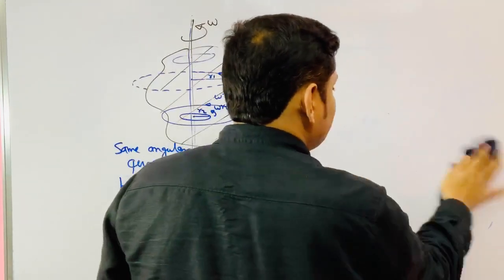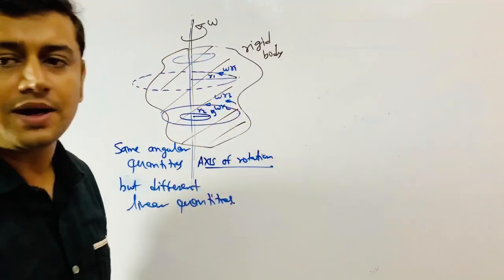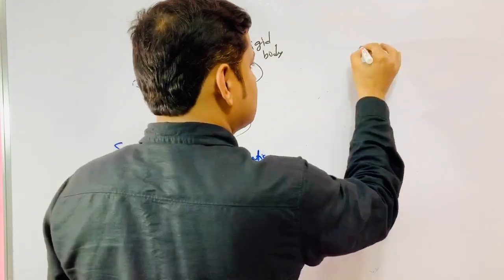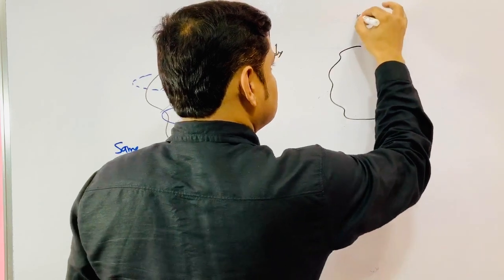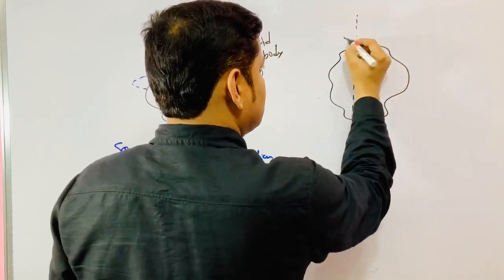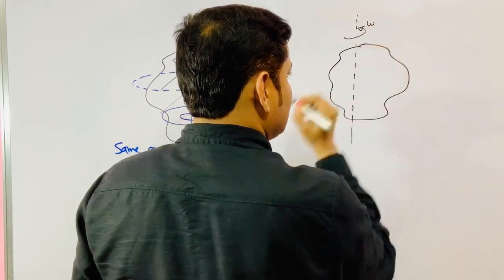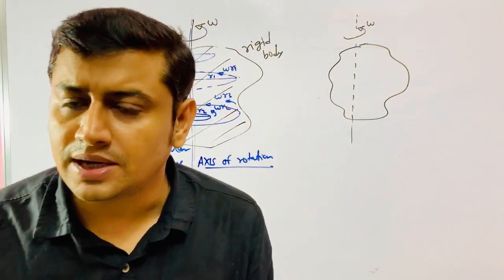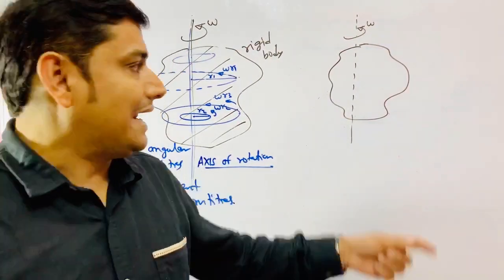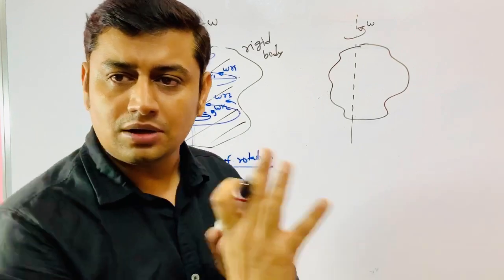If I have a system of particles that is spinning like this, this is the axis of rotation and this is the angular speed omega. Since we have taken a rigid body, I am assured that every particle has the same omega, because there is no relative motion.